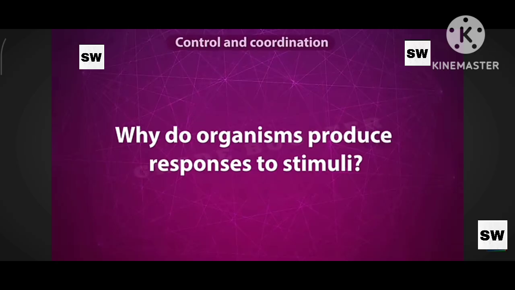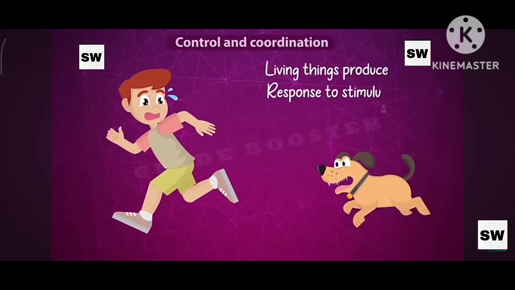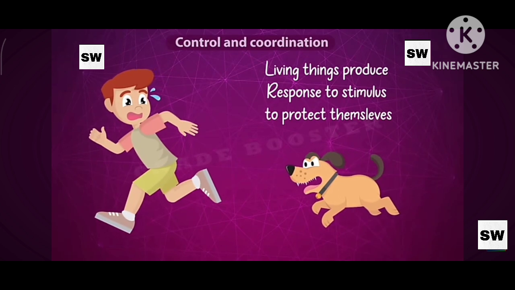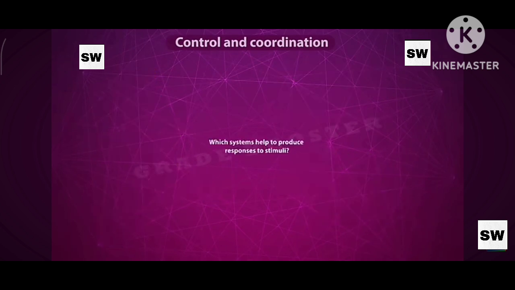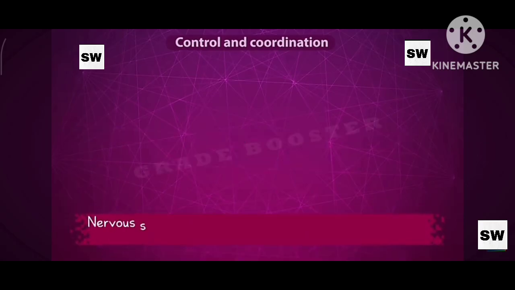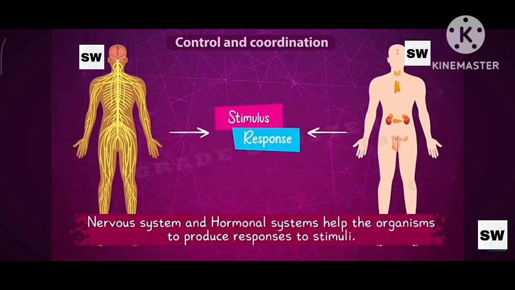But why do organisms produce responses to stimuli? Most of the responses produced by the organisms protect them from dangerous stimuli. But which systems help the organisms to produce responses to stimuli? The nervous system and hormonal system help the organisms to produce responses to stimuli.